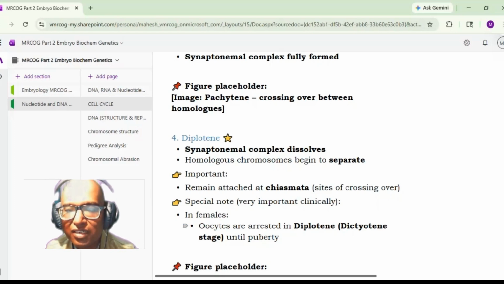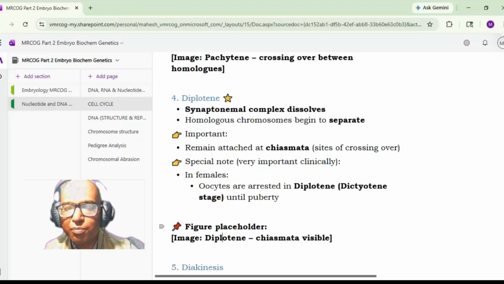They are arrested in the diplotene stage until puberty. So this is the stage you should remember from this particular SBA point of view. So in diplotene, the synaptonemal complex will dissolve, homologous chromosomes will begin to separate, they will remain attached at the chiasmata, that is the site of crossing over, and most important clinically, in females the oocytes will be arrested in the diplotene stage until puberty.